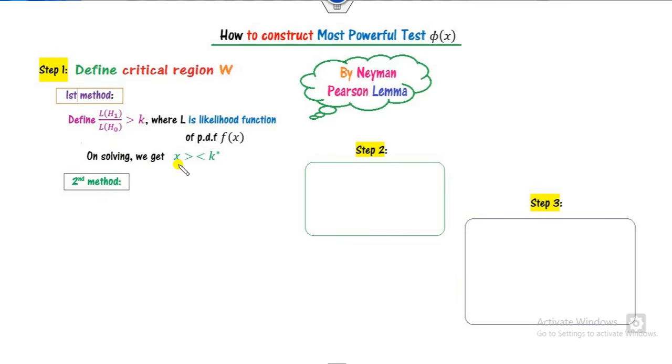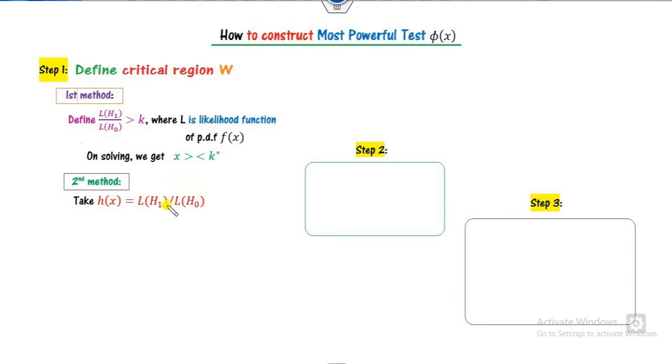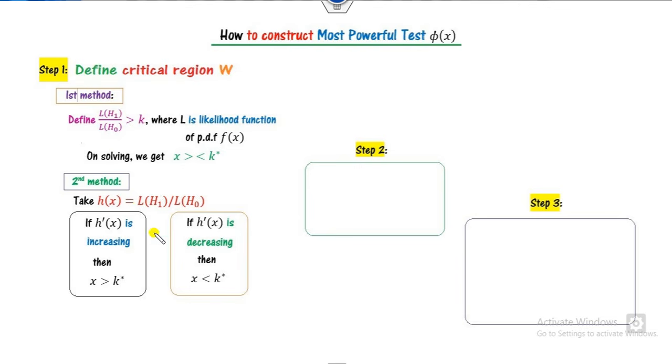On solving, you will get a relation either greater than or less than with respect to k or k star. What is the k star? After calculation, k star may be k1 divided by 2, or k1 plus 3 upon 4, and so on. Otherwise, you can simply take this as my h and identify whether it's increasing or decreasing. If it is increasing, then we can say the relation is x greater than k star. There is no need to solve. This is the second method. We will solve various examples by both methods.